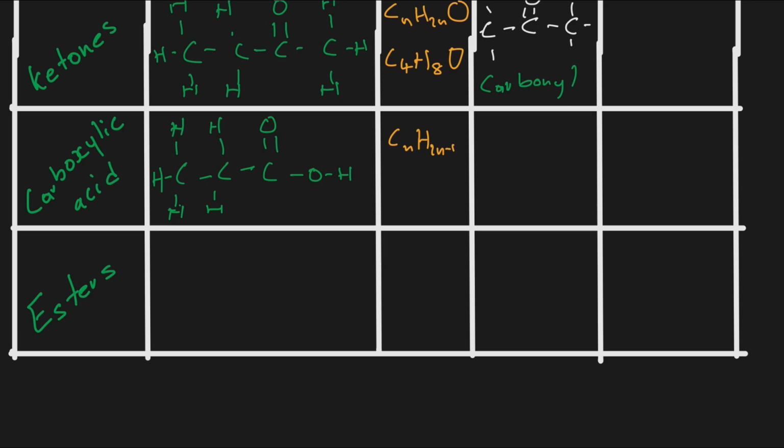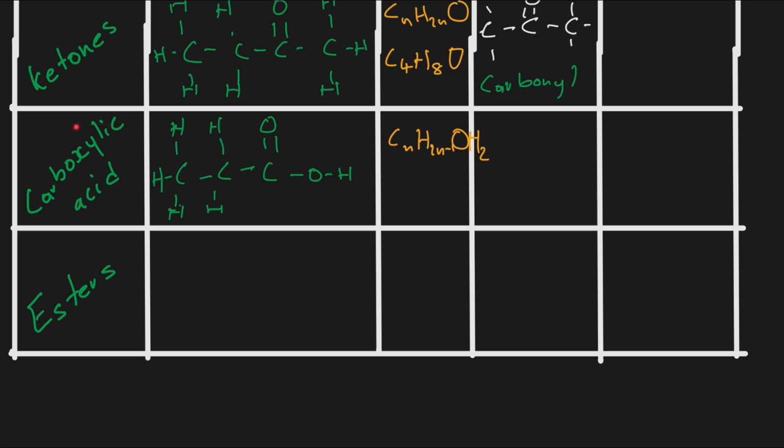And then after we minus 1, you will see now we have to add what? We have to add 2 oxygens that are bonded to hydrogen. So now that means the general formula will be oxygen and those 2 hydrogens there. And that will be the general formula of what? Of carboxylic acid.